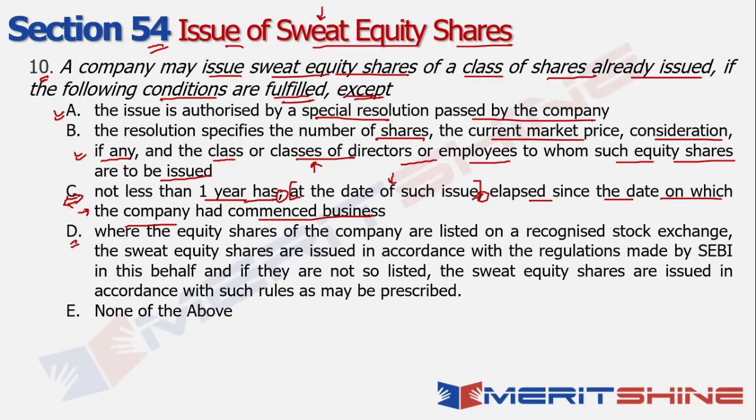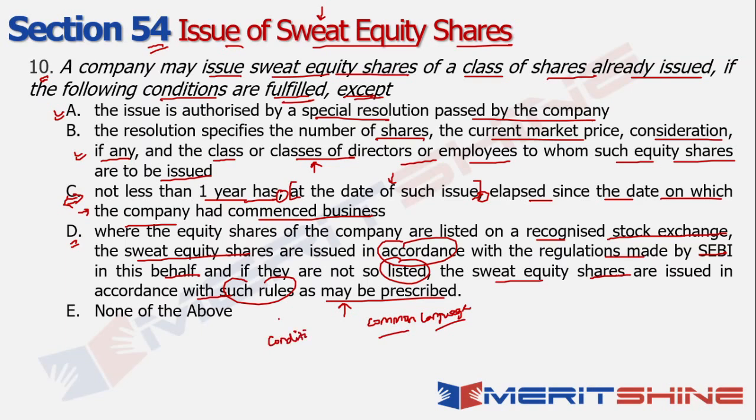Let's look at option D also. It says where the equity shares of the company are listed on a recognized stock exchange, the sweat equity shares are issued in accordance with the regulations made by SEBI in this behalf. And if they are not so listed, the sweat equity shares are issued in accordance with such rules as may be prescribed. So whenever you bring in such rules as may be prescribed, this is a common language used across the Companies Act, right? So in that case, most of such options will be correct, right? So with such rules as may be prescribed, basically kind of brings in some conditionalities, right?